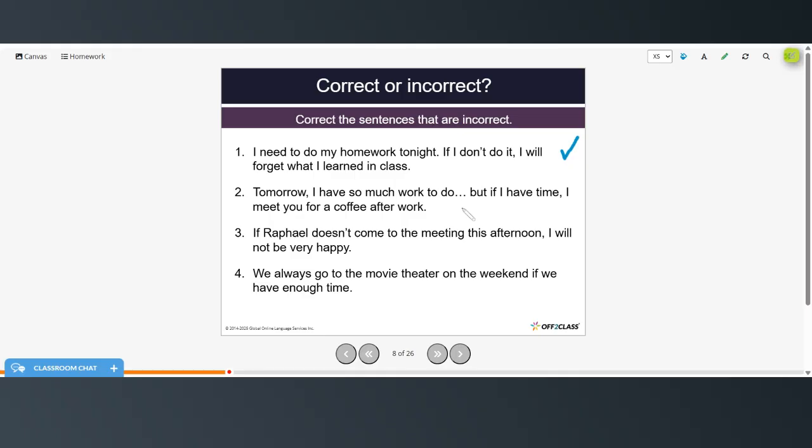Tomorrow I have so much work to do, but if I have time, I meet you for a coffee after work. We need the word will here. I will meet you. If Raphael doesn't come to the meeting this afternoon, I will not be very happy. That one is fine. And we always go to the movie theater on the weekend if we have enough time. It's fine.